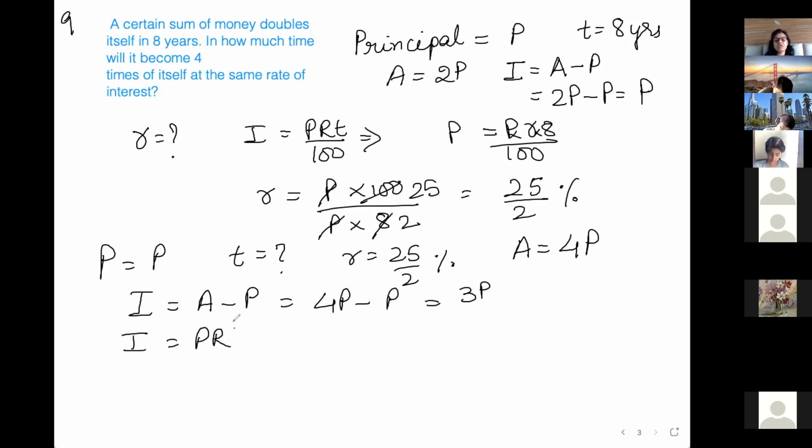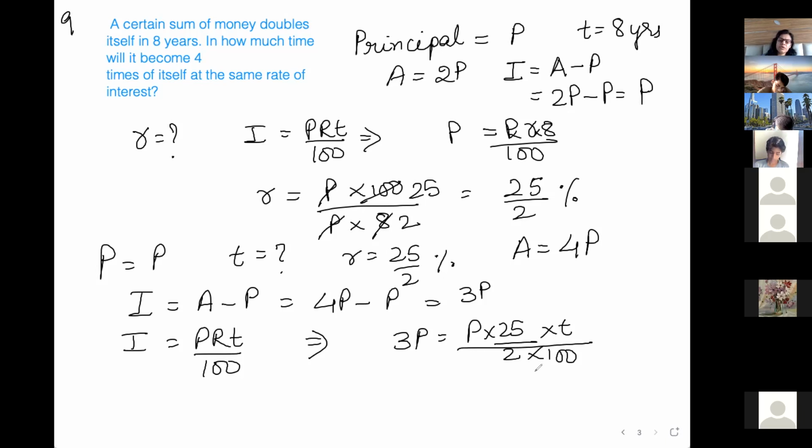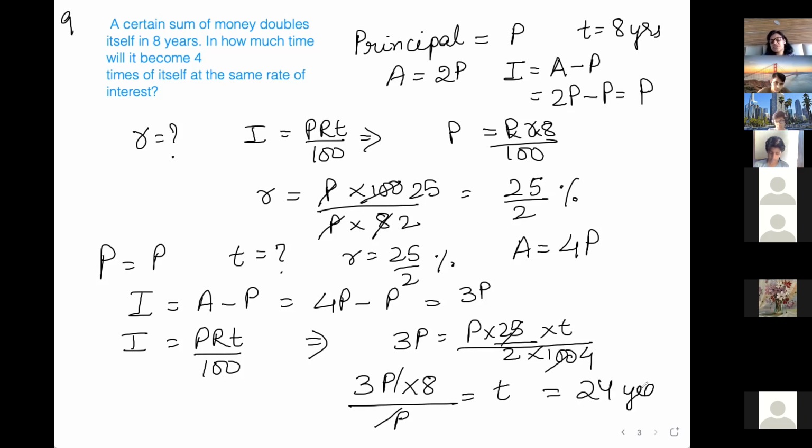I is equal to PRT by 100, which gives interest की value 3P, P, R की value 25 by 2, and time unknown divided by 100. Okay, so time we have to find out. 25 4 जा कर देते हैं, 4 2 जा 8, यहाँ पे जाके 3P into 8 upon P is equal to T. So P, P cancel, T comes out to be 24 years. 8 3s are 24. Okay, so what time they have asked? The time is 24 years.